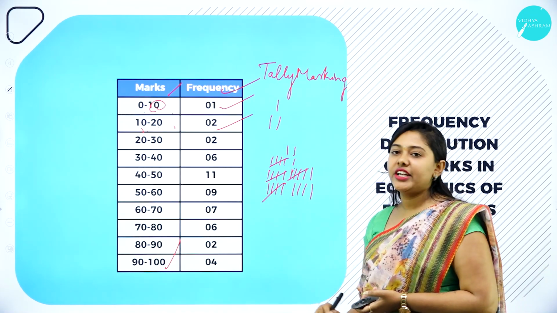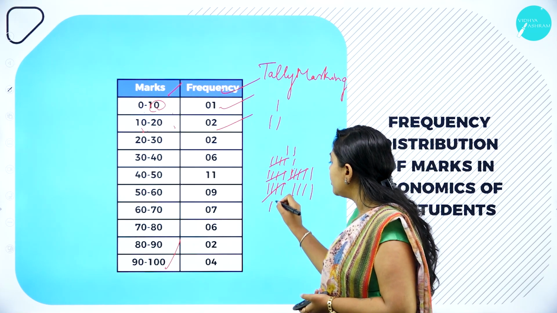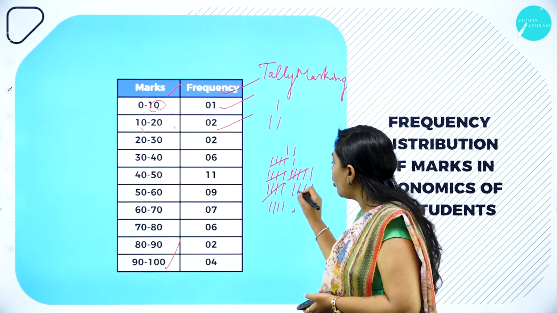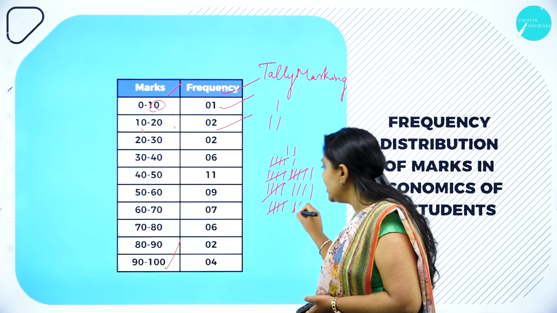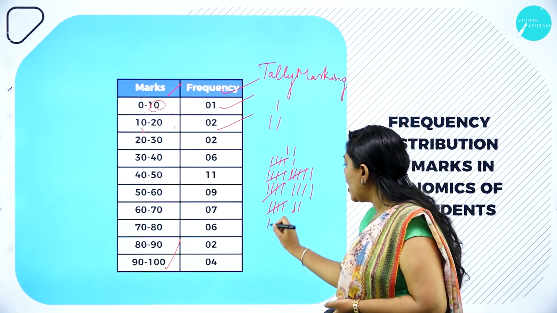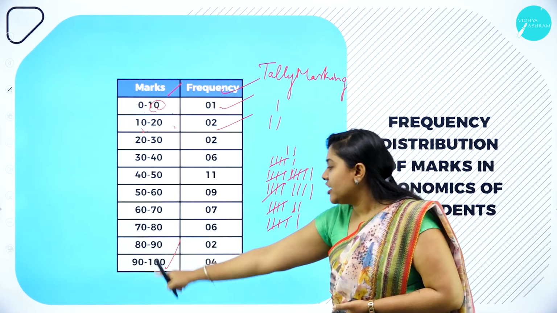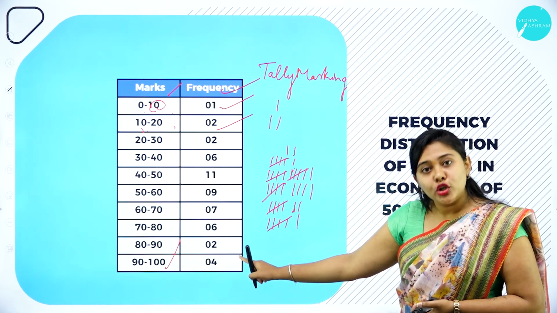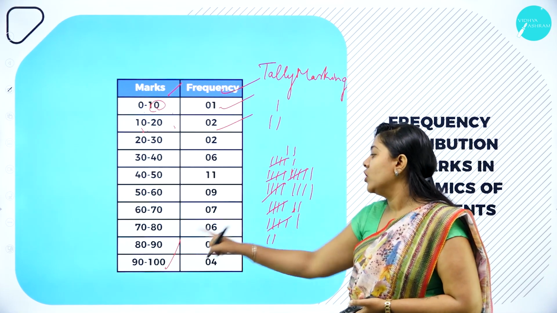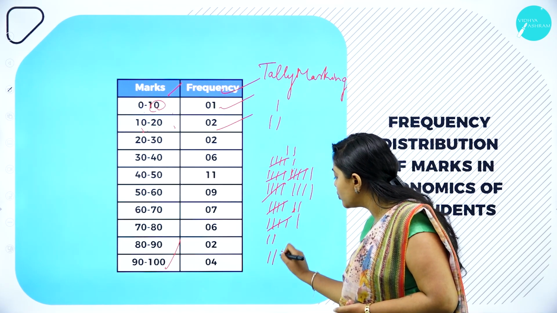Next, in the 60 to 70 class, we have 7 observations, that is frequency 7: 1, 2, 3, 4, 5, 6 and 7. 70 to 80, we have 6: 1, 2, 3, 4, 5 and 6. In the 80 to 90 class, we have 2: 1 and 2. 90 to 100, it is 4: 1, 2, 3 and 4.